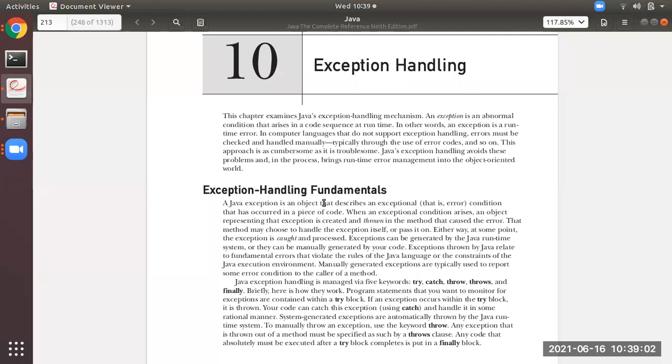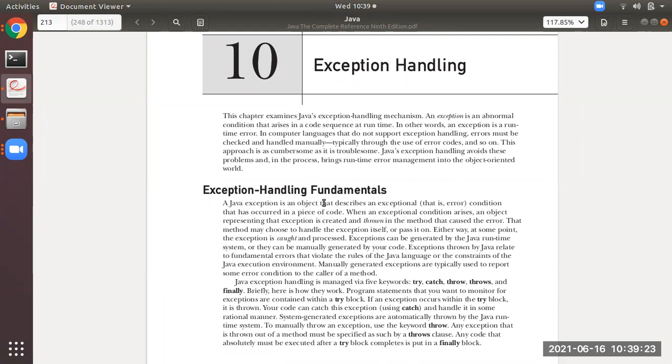That is an exception. So, what you have to do is you have to handle those exceptions. Like an example, if a number is divided by zero, it is not defined, right? So in your program, if you have got that kind of code, a number divided by zero, that is wrong.